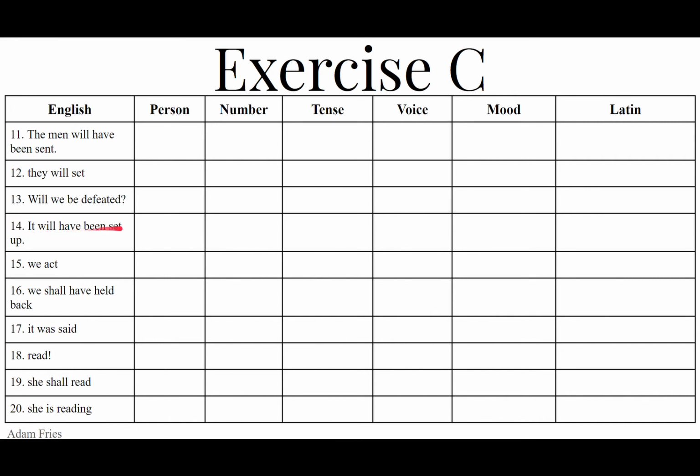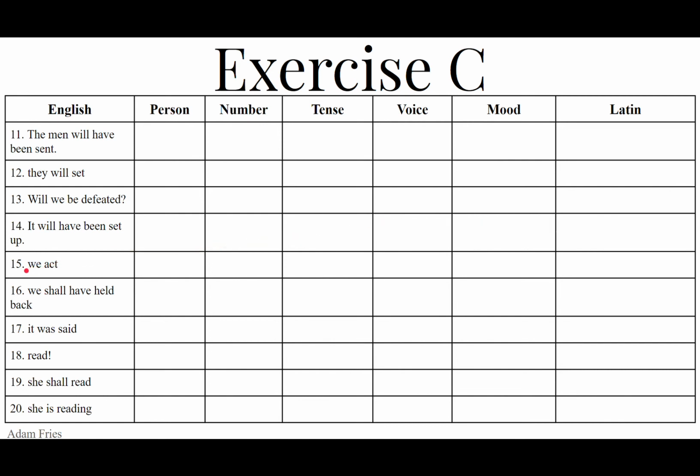14. It will have been set up. So it is third person singular. Will have been set up is going to be future perfect passive indicative of pono, ponere, posui, positus. Fourth principal part, positus, a, um. Because the subject is a neuter it, make sure it's positum, neuter singular. Will have been set up is erit positum, or positum erit.